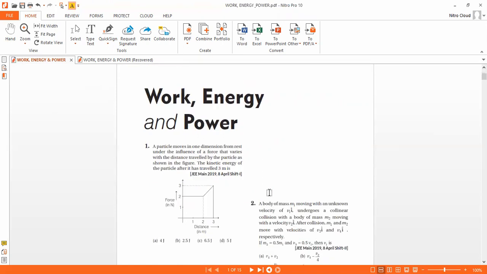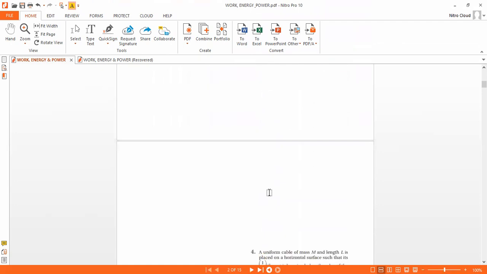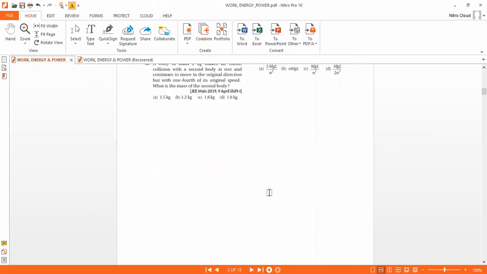Most probably this type of model questions they may ask. After this one, in the same chapter, we'll go for multiple options and integer type questions. That is in the advanced level. Those questions we'll do.